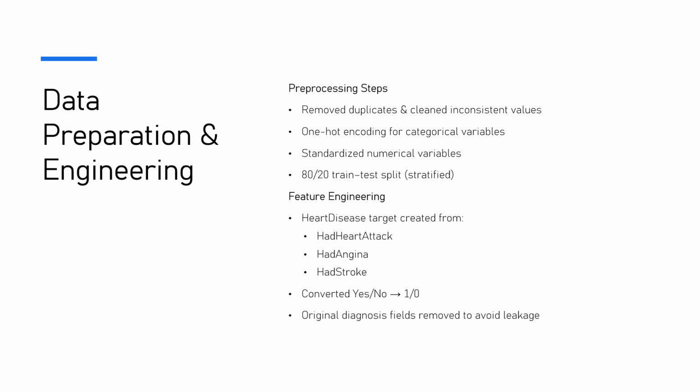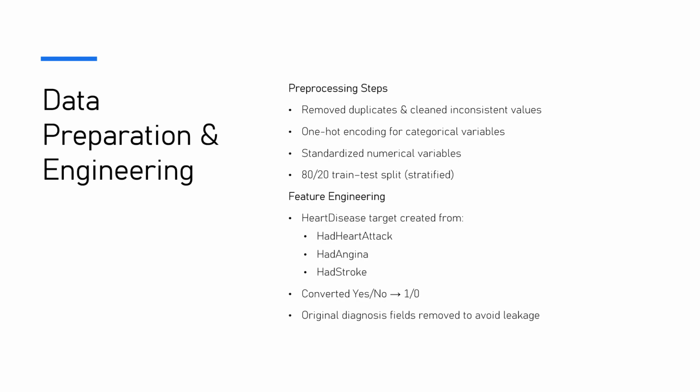Here in pre-processing, I removed all the duplicate values, handled the missing values, applied one-hot encoding to all categorical features, and standardized continuous features. The dataset was also split 80-20 using stratification to maintain class ratios.